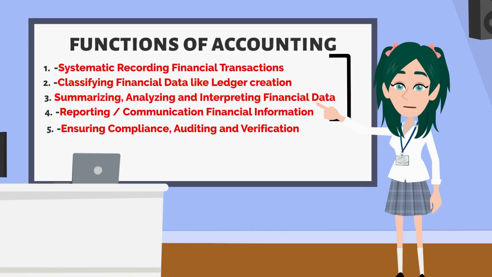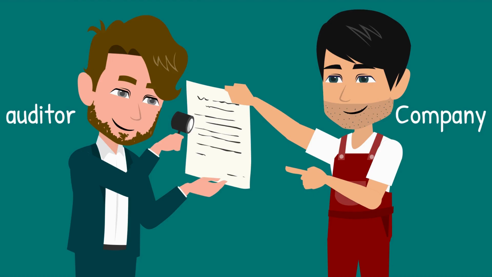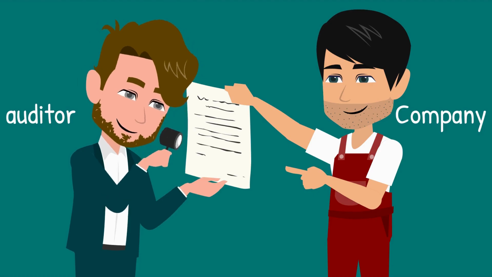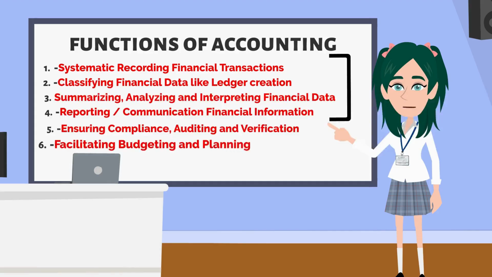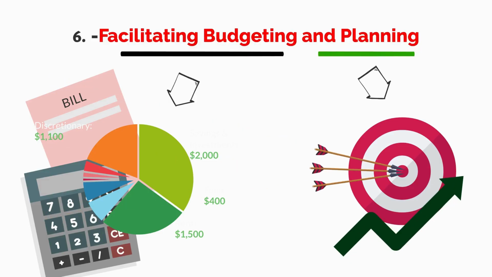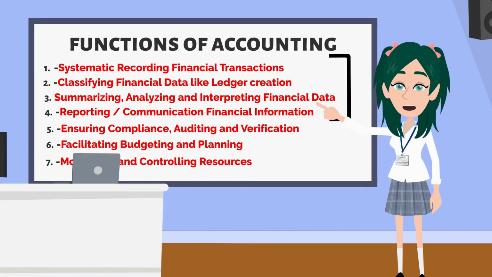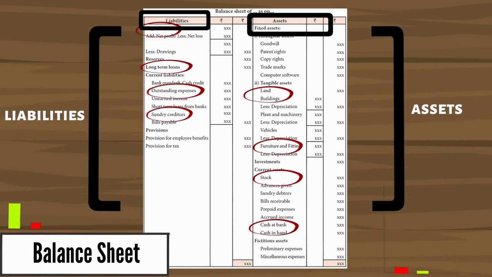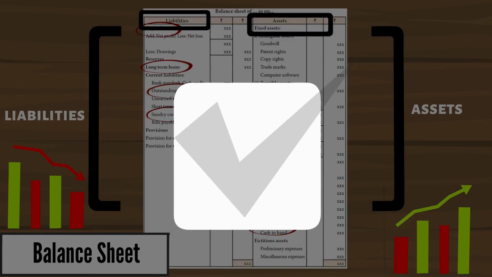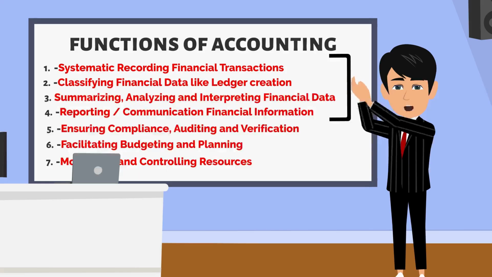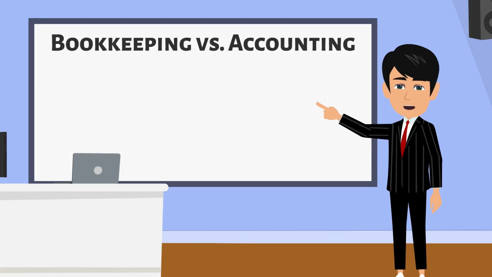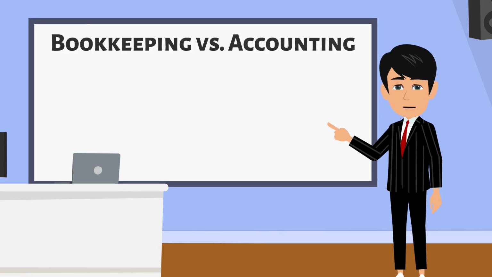Fifth, ensuring compliance and auditing. In this function, we check that all money activities follow the rules and laws set by the government. Sixth, budgeting and planning. We create budgets for the upcoming period and plan how we can improve from the previous period. Seventh, monitoring and controlling resources. In this step, we ensure that assets and liabilities are under control and no fraud or mistakes happen. Good job, Bushra. Now, let's move on to the difference between bookkeeping and accounting.